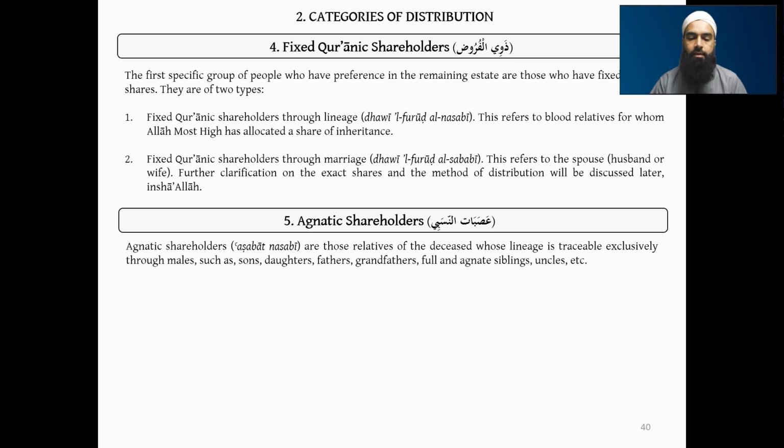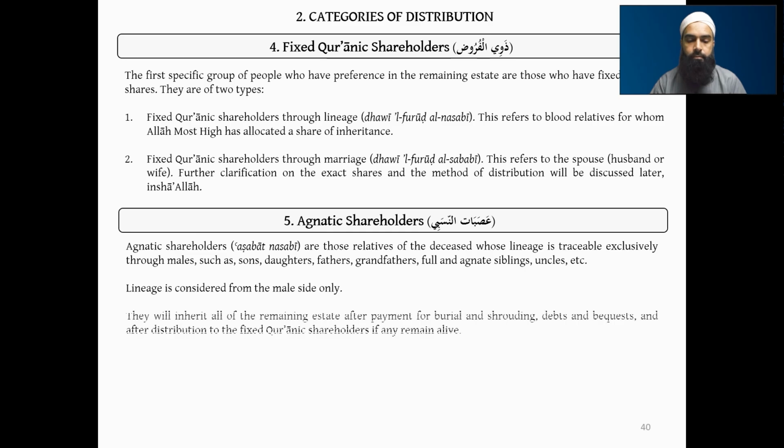These are all agnatic shareholders. This will be understood as we go along further. Lineage, we understand, is considered as taken from the male side of the family.